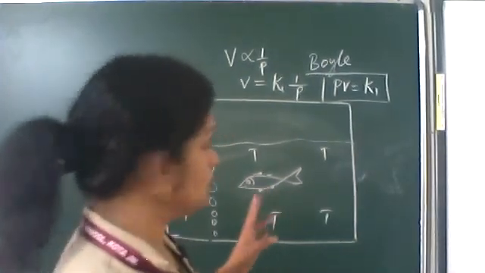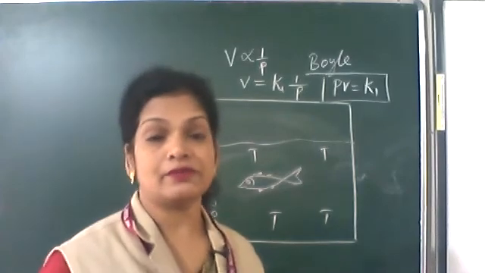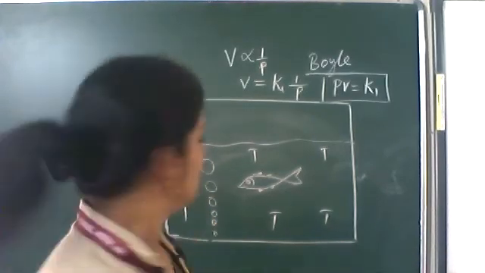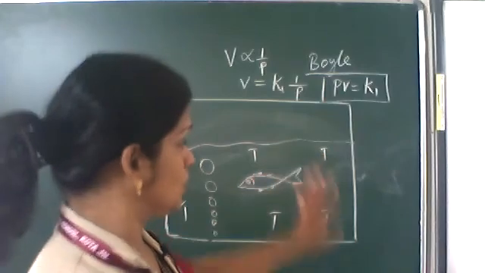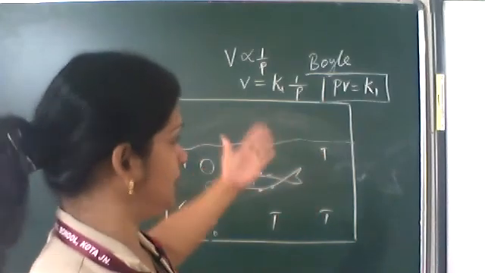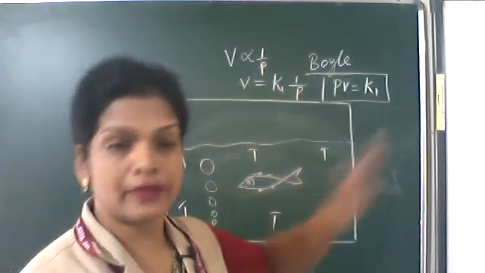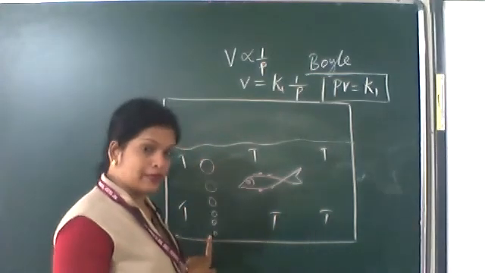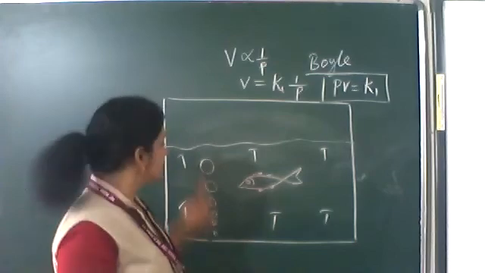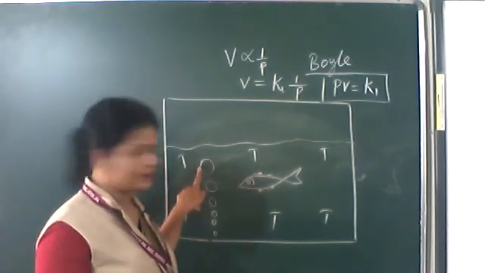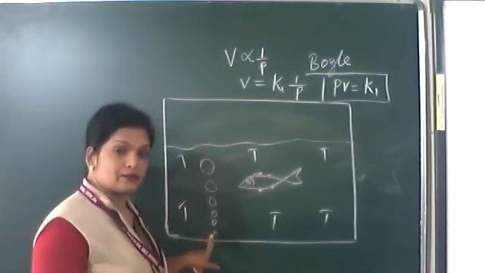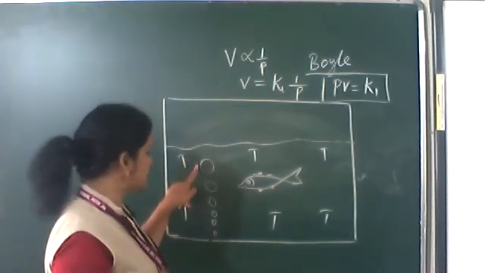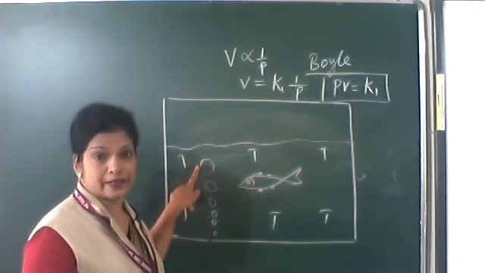Boyle's law states that volume and pressure are inversely proportional. PV is a constant. If you multiply the pressure and the corresponding volume at one stage, its pressure is high, volume is less; at another stage, its pressure is low, volume is high.